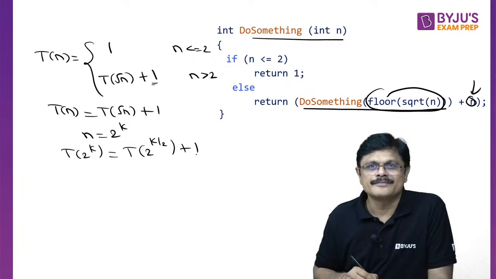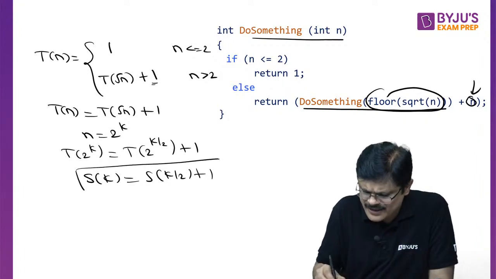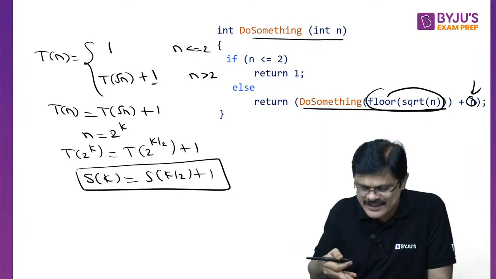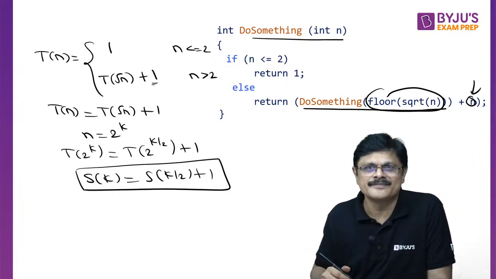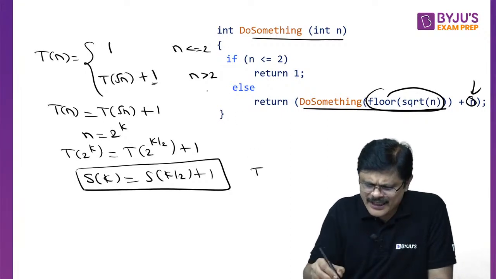Got it? Now you can assume this as some S(k), because T(2^k) can be taken as a function of k. So S(k) is equal to S(k/2) plus 1. Am I clear?